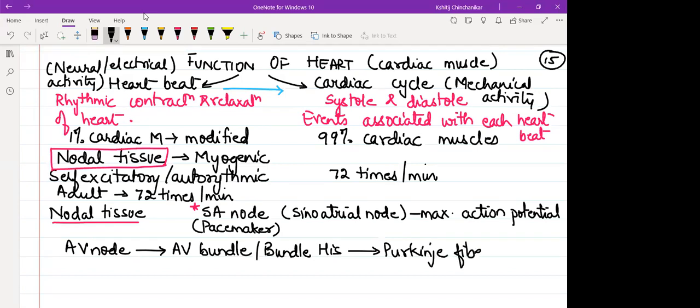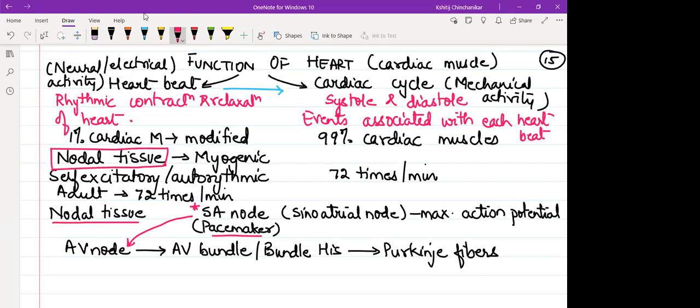Now mind it, guys, each of them can produce action potential. Everyone knows how to generate a nerve impulse, but by the time AV node generates a nerve impulse, it receives a nerve impulse from SA node. So AV node doesn't have to generate its own nerve impulse. So the rhythm of the heart is maintained by how many heartbeats SA node would be producing. That's why we refer to SA node as the pacemaker.